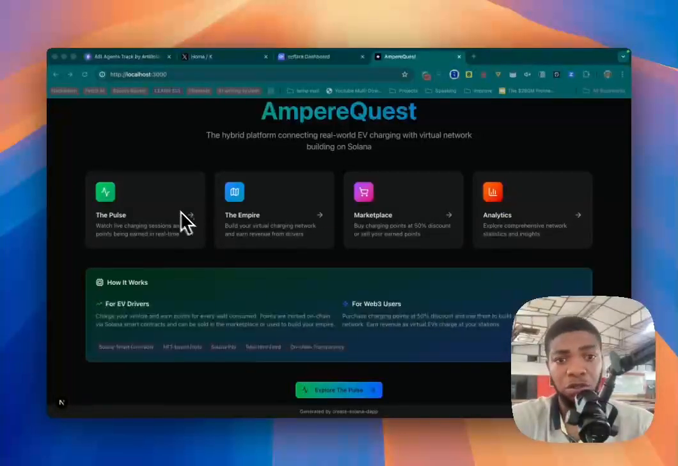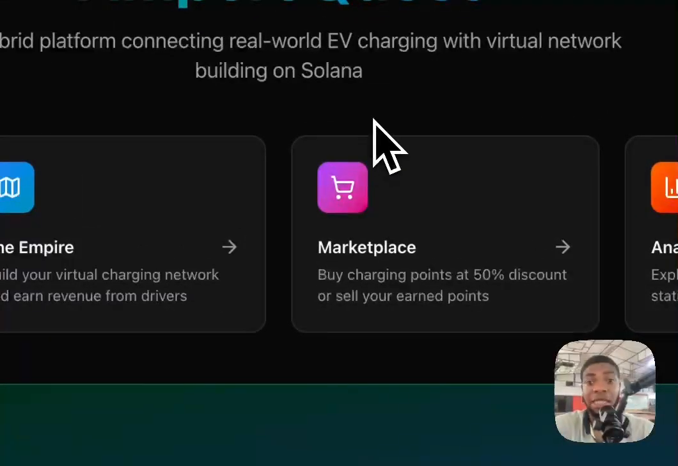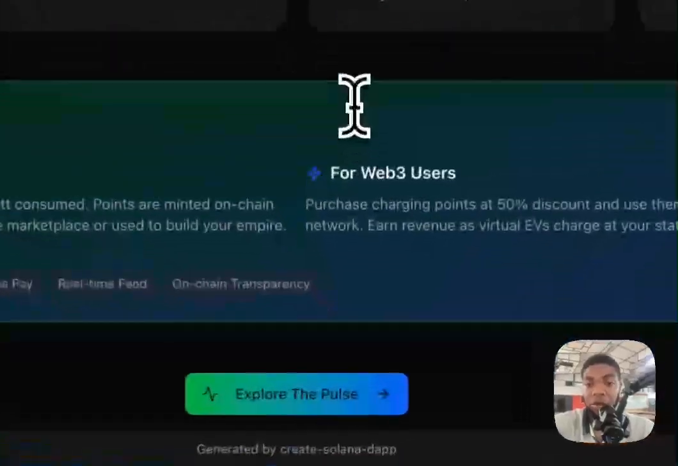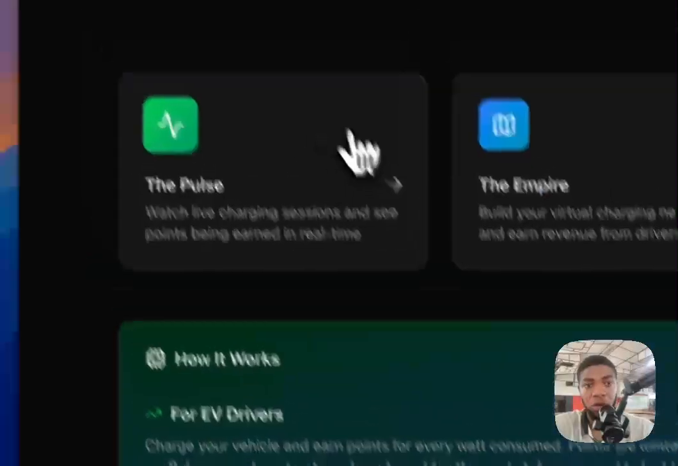So what happens in the Pulse? The problem this one solves is that drivers currently earn nothing for sustainable energy, and the Pulse changes everything. Every single watt consumed during charging translates to on-chain points. One point is 1,000 watt hours. This creates an instant financial incentive for sustainable charging behavior. Drivers can now earn for doing what they already do. This also solves the economic problem: drivers now have financial incentives, so they are incentivized to do more. Let me show you how that works.